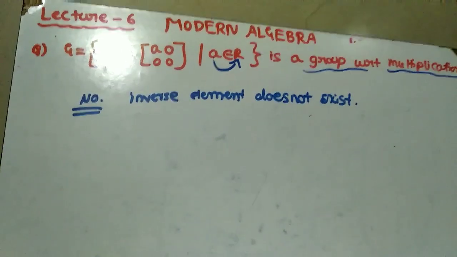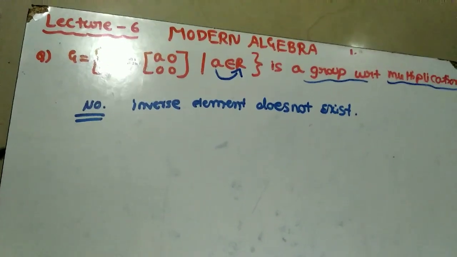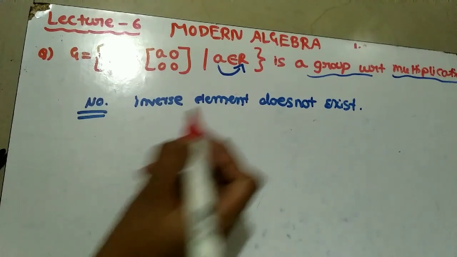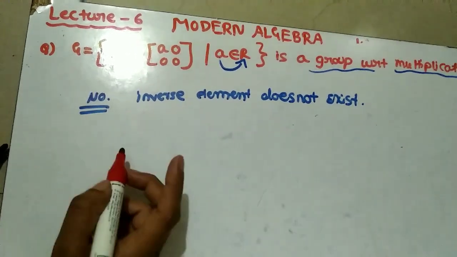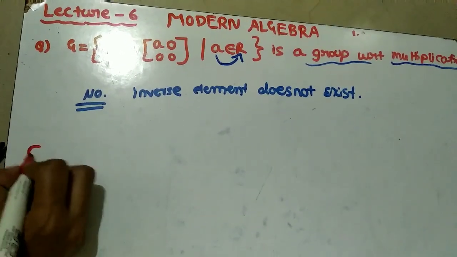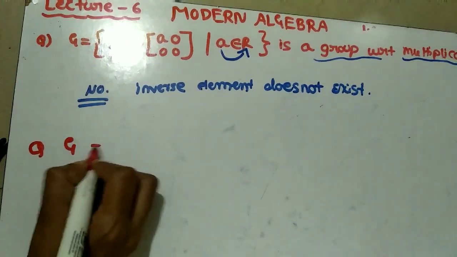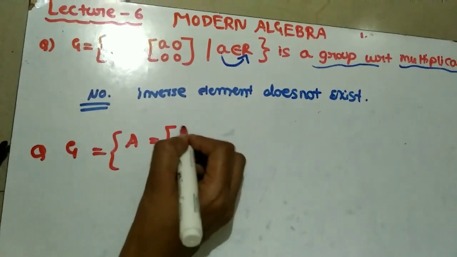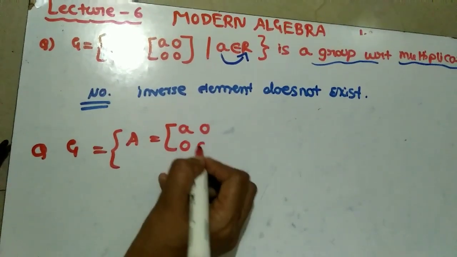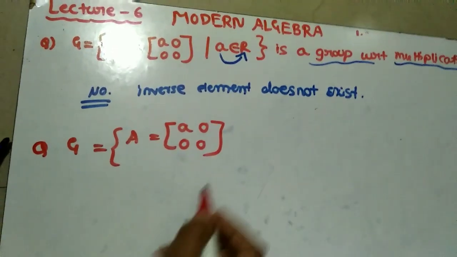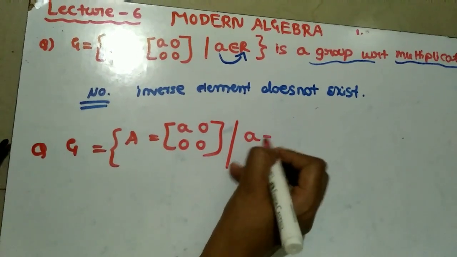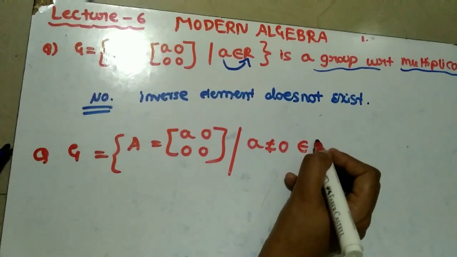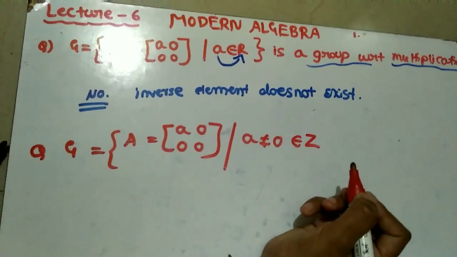Okay, so next we will check another example. Now here we solved it using real numbers. Now we will check the same example, where the matrix is A, 0, 0, 0, and here also A is not equal to 0, but now A belongs to the integers.